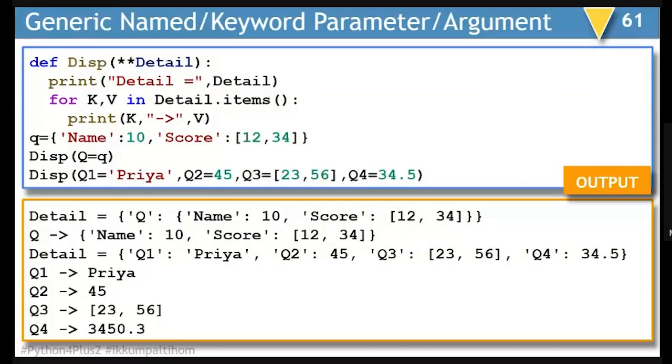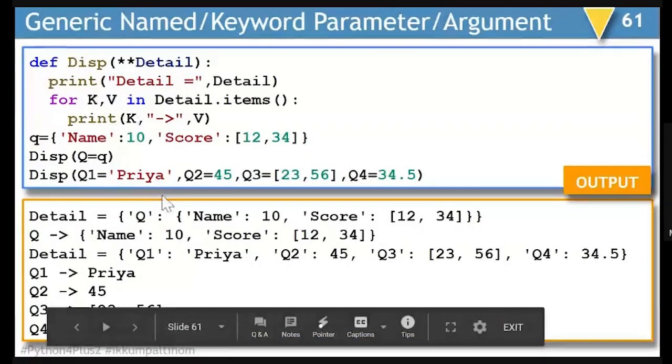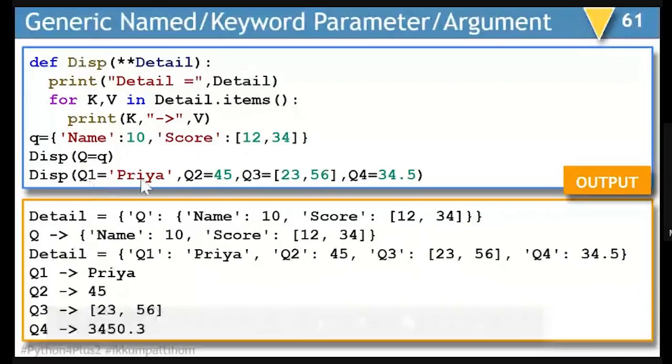And it is once again a very simple example. You can see there is a dictionary with the name Q, which is containing name and score. Name is numeric and score is 12 and 34. So here when I'm passing this, and if I try displaying this content, it is going to be displayed as it is. Whereas in the second case, when I'm writing Q1 is equal to Priya, Q2 is equal to 45, Q3 is equal to 2356, and Q4 is equal to 34.5.